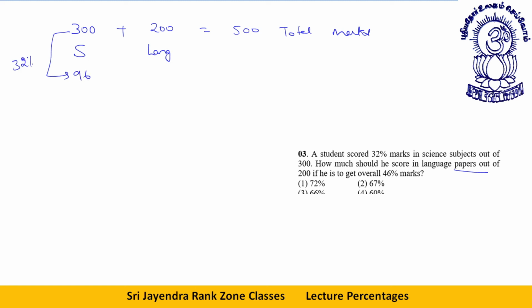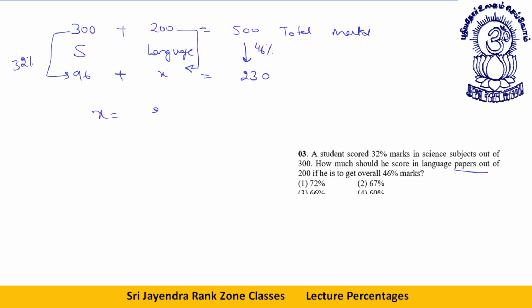Then language, how much does he score out of 200? We don't know. In order to get an overall 46%, 46% out of 500 means 230. See, 1% is 5. If you need to find 1% of any number, you remove the two zeros, you get 5. 5 into 46 gives 230.